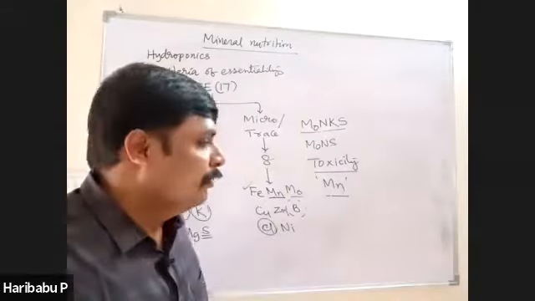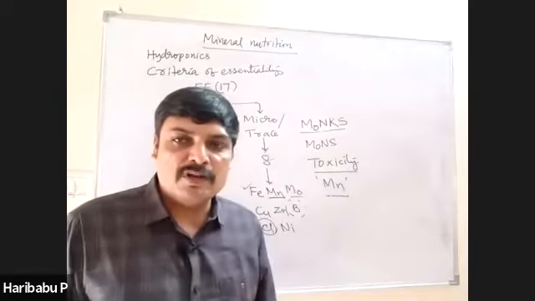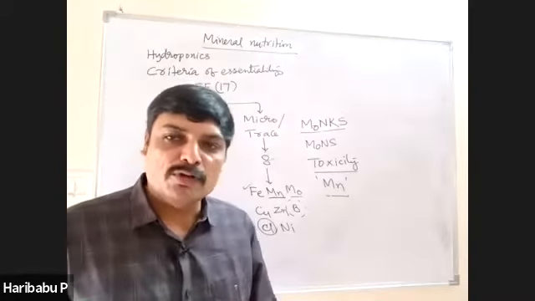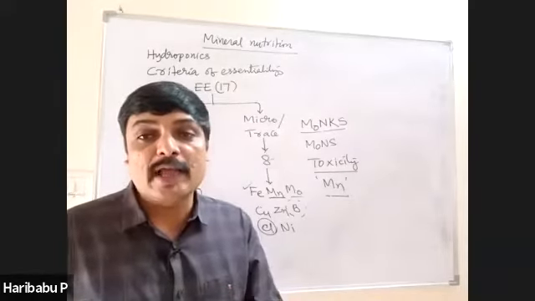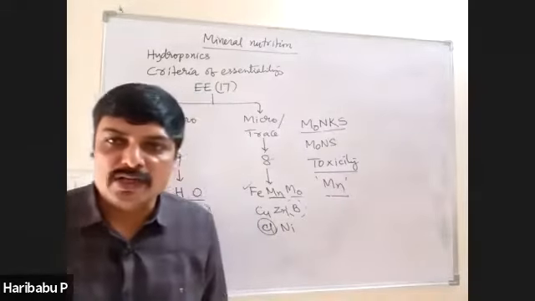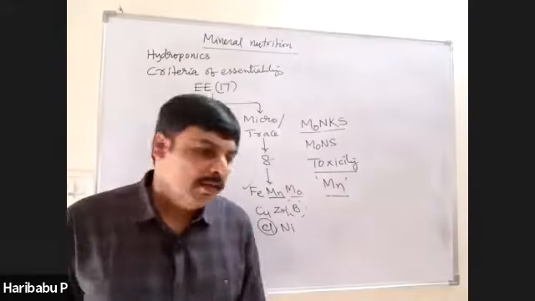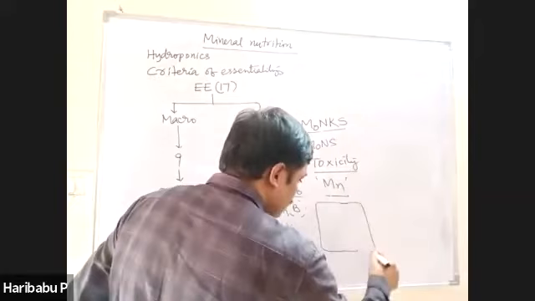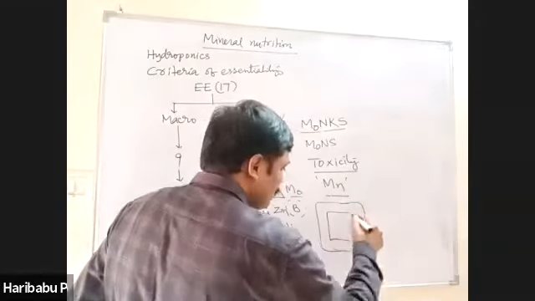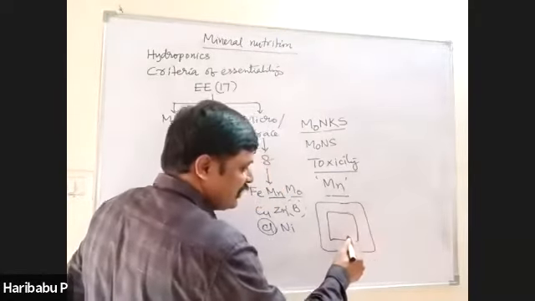And how minerals are absorbed by the plant body, I told you already: both active manner and passive manner, but mostly active. While entering into the cells, see here, each cell has 2 spaces. This is the outer space, this is the inner space.